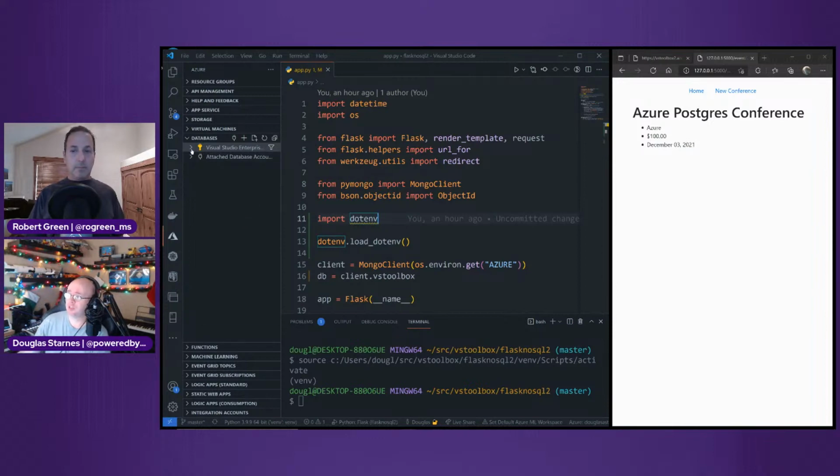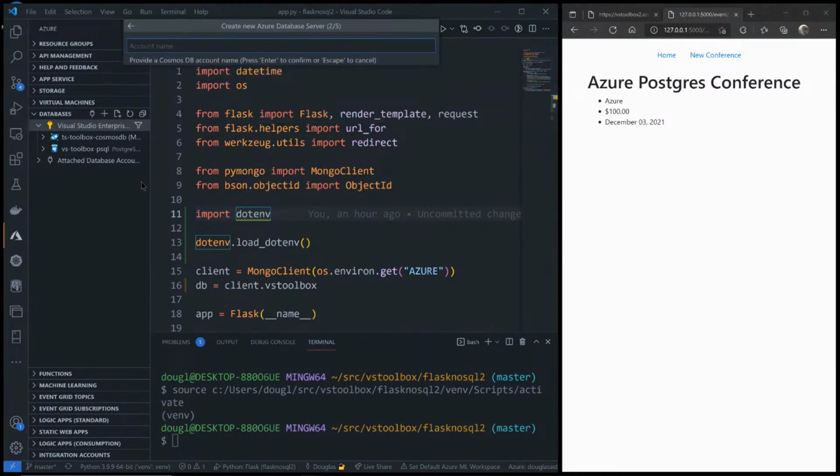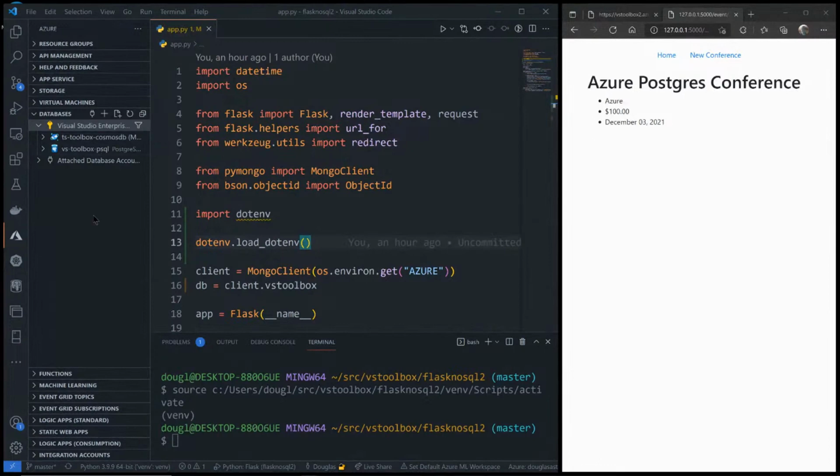So what I could do is go in here and, as you saw earlier, it says Azure Cosmos DB for MongoDB API, and then we'll go through and do some of the same stuff that we did earlier, but I'm not going to go through that here. I will say that once you create a database with a particular API, you cannot change it. So in other words, you can't have a database use multiple APIs, but the service itself does support multiple APIs. I've got this one here that does support MongoDB. I can't change later and say now I want to switch and use the Graph API, or use them both at the same time. You can't do that.